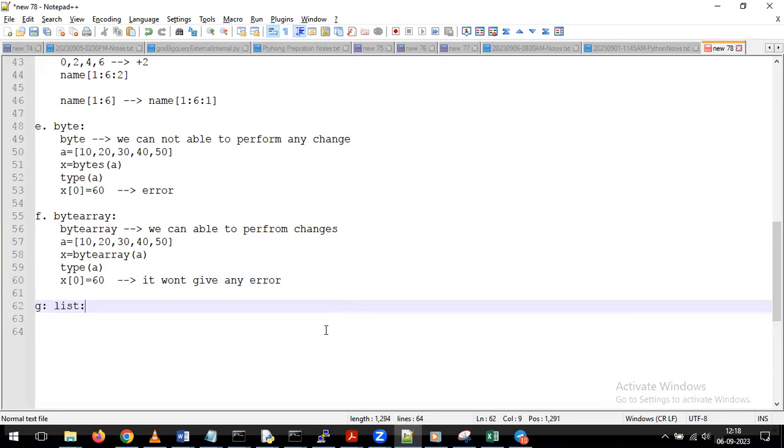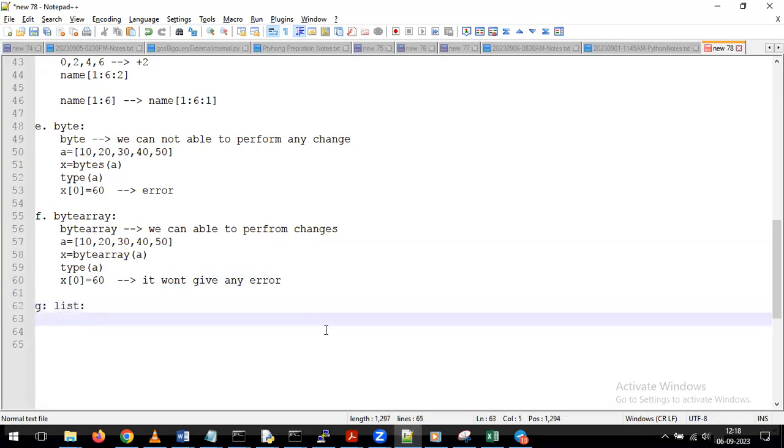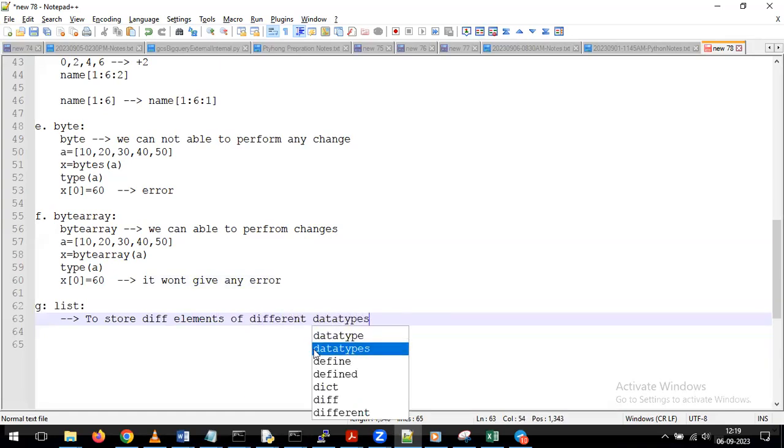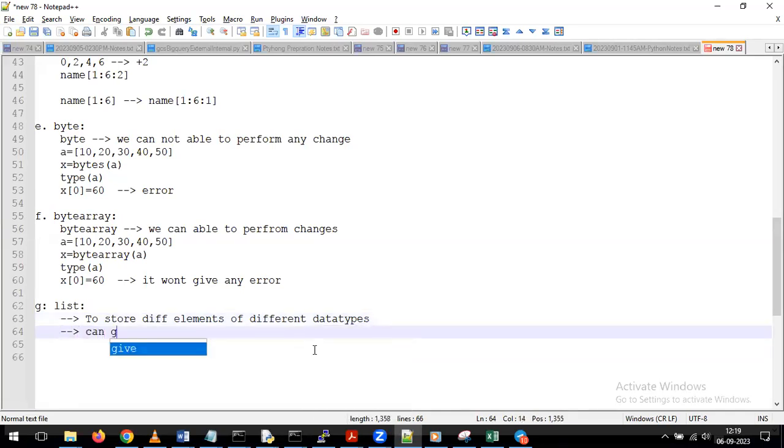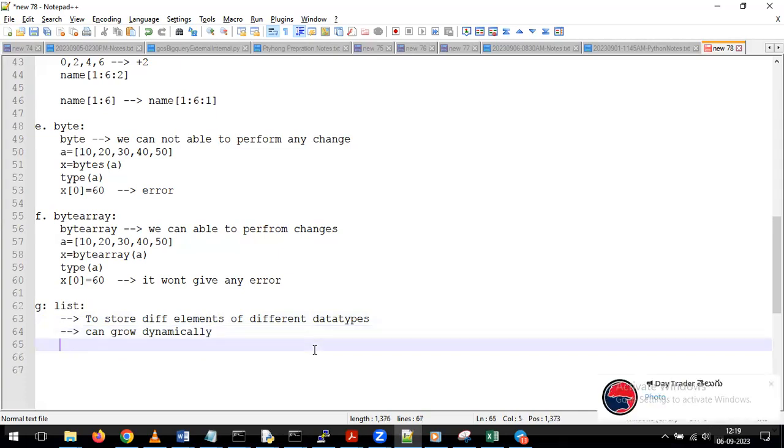So next one is the data type called the list array. In this list, whenever you want to store different elements of different data types, depending on the requirement, then we can use the data type called a list, and this list can grow dynamically. Whatever number of values we are adding, it can grow. So list values are going to grow.